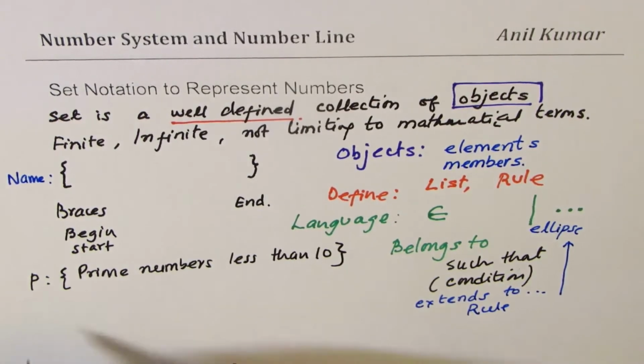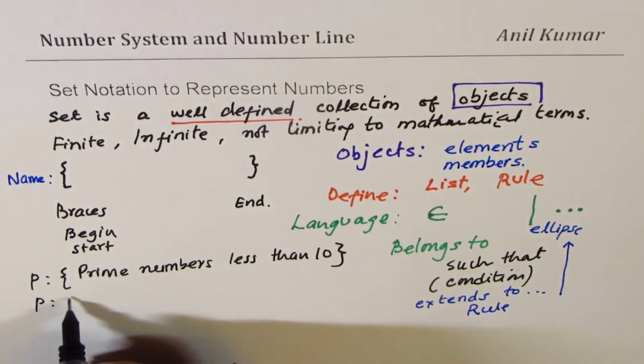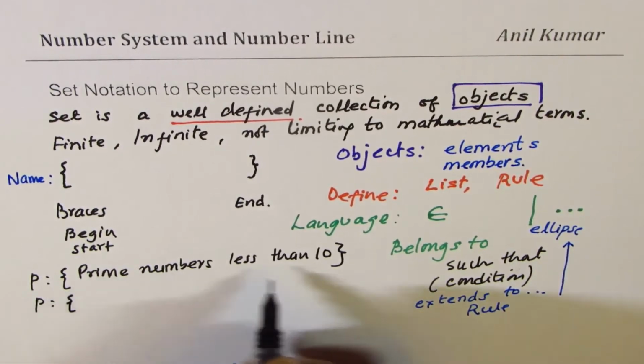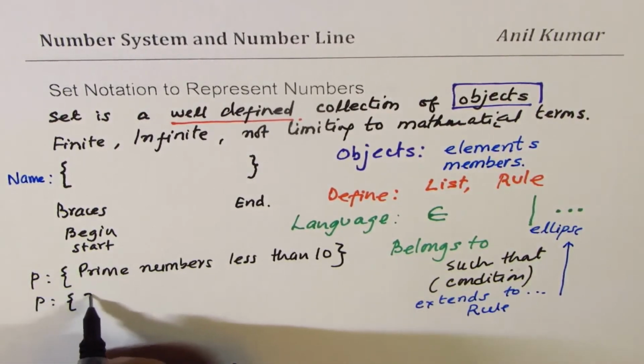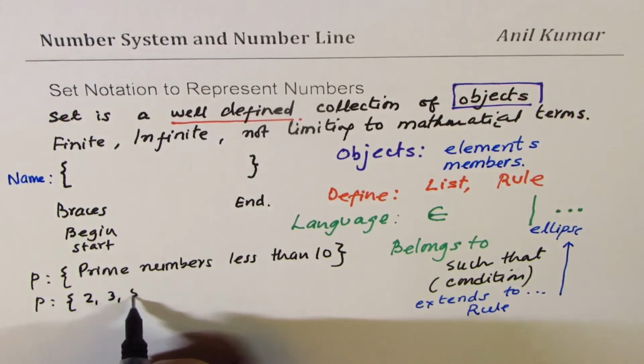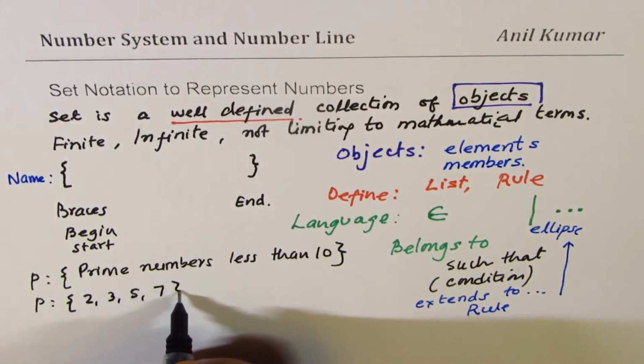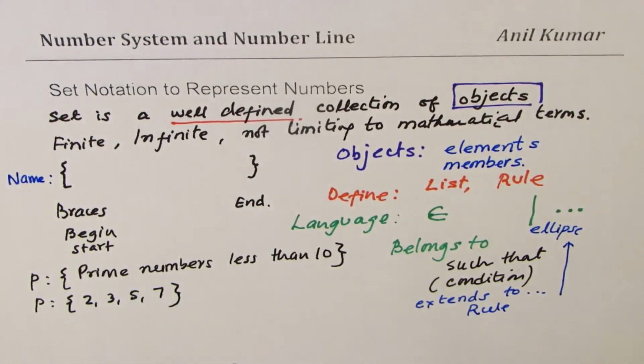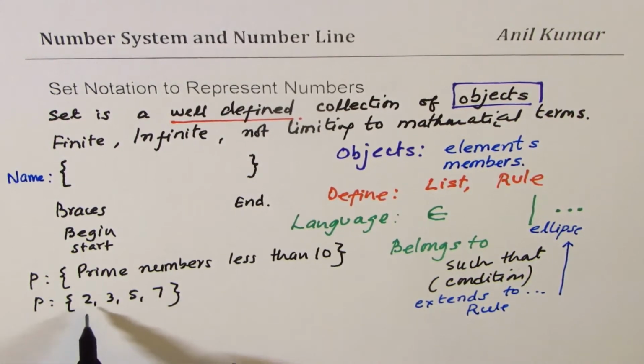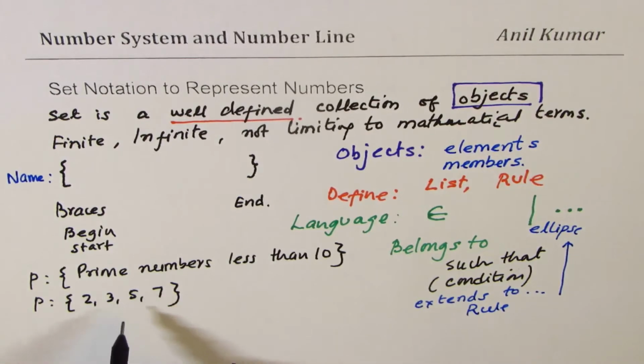It represents a set. The same set you could list. All the prime numbers less than 10 are 2, 3, 5, and 7. So you could describe it or write it like this. That is a finite set. So 2, 3, 5, 7 are elements of this set.